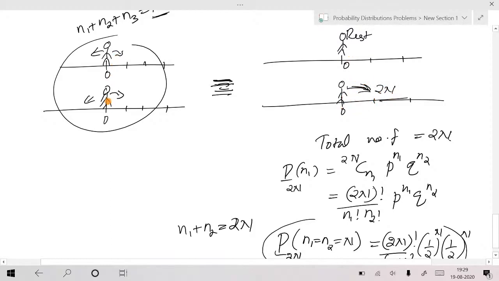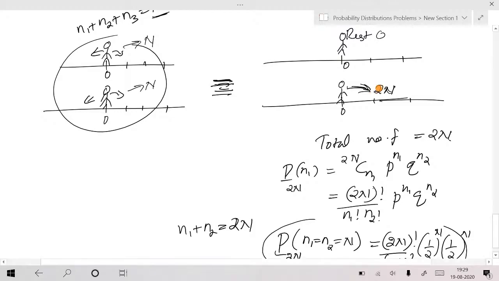Effectively, these two individually take n and n steps, total number of steps. So one can take 0 steps, the other takes 2n steps, or you can fix your origin. This is what I was telling, because I was also worried when you said equivalent to this guy taking 2n steps. That was not correct. Whatever you're telling right now is perfectly right.